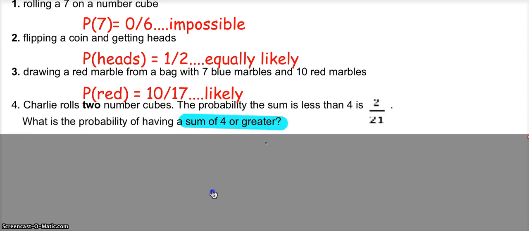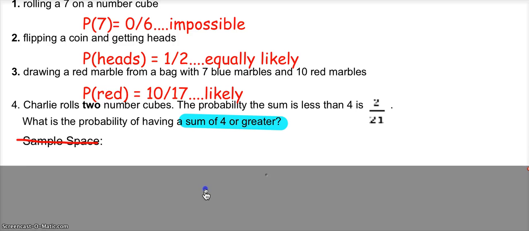And then we get to number 4. This is one where I had to make some changes. So I highlighted that it should say the sum of 4. If I didn't get that changed on yours, please make sure that you change it now. Charlie rolls 2 number cubes, and in this one we don't know what kind they are. What we know is that the probability the sum is less than 4 is 2 out of 21. And the probability of having a sum of 4 or greater is what you're looking for.